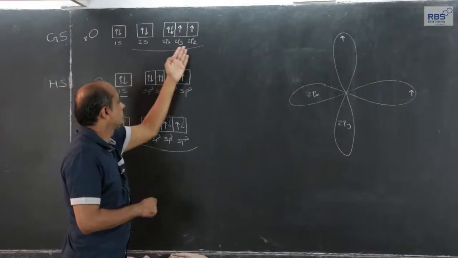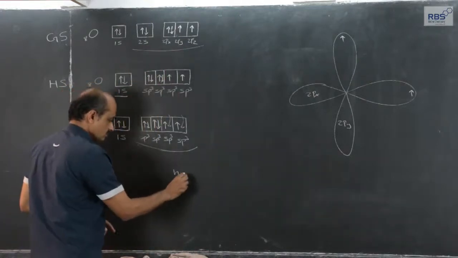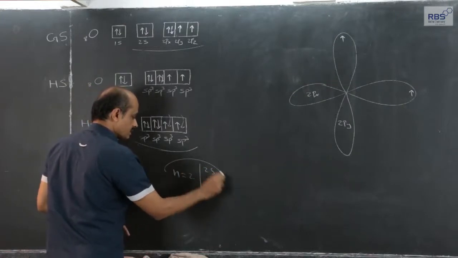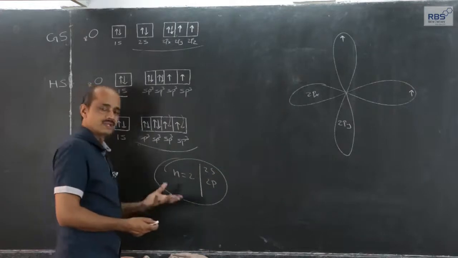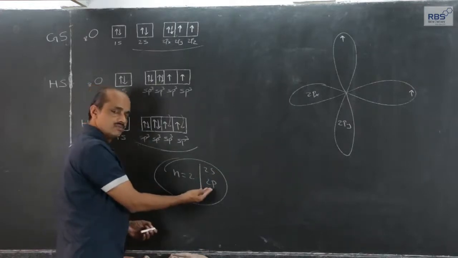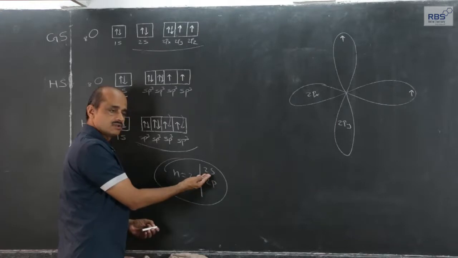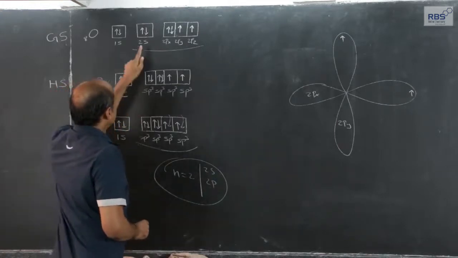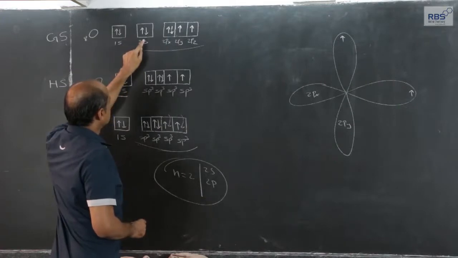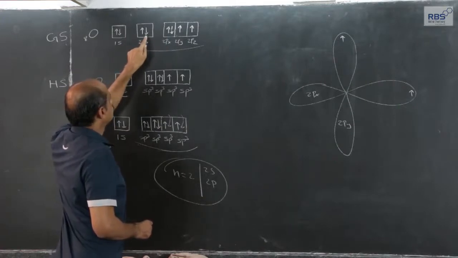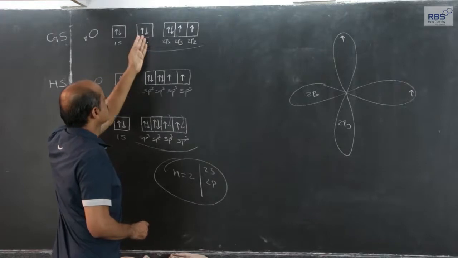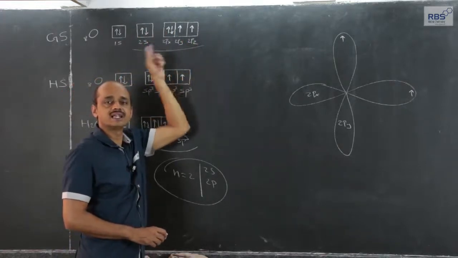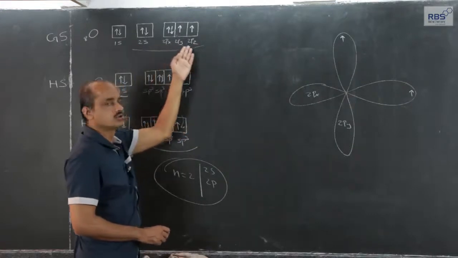But the outermost shell n equal to 2 again has 2s and 2p subshells, and there are 3 orbitals in p subshell. 2s subshell itself is one orbital. If the energy which is released were used to split this electron pair, there is no empty orbital available to accommodate that electron in the outermost shell n equal to 2.